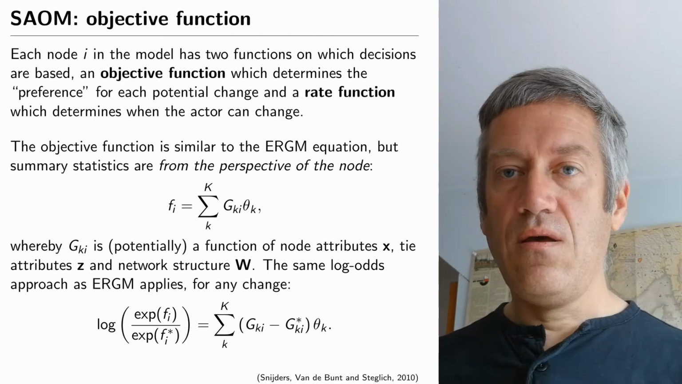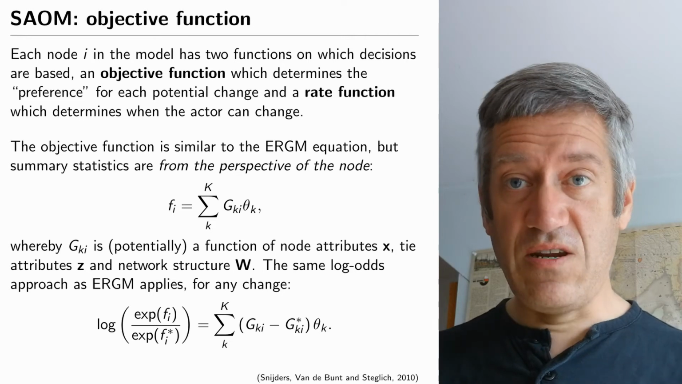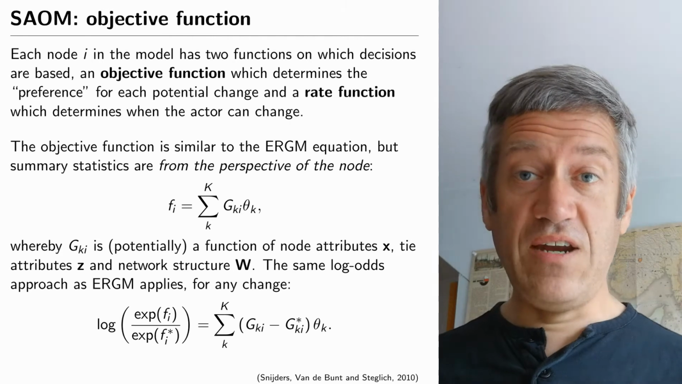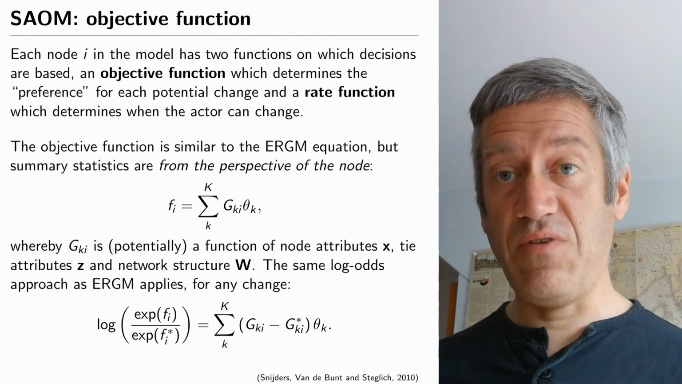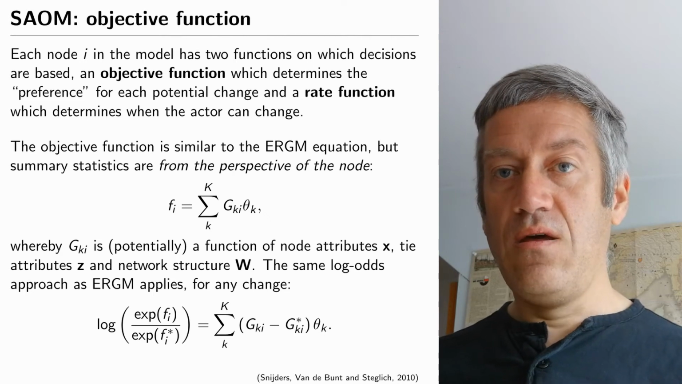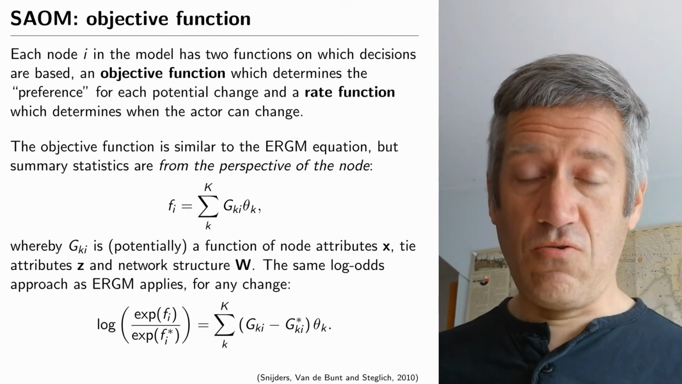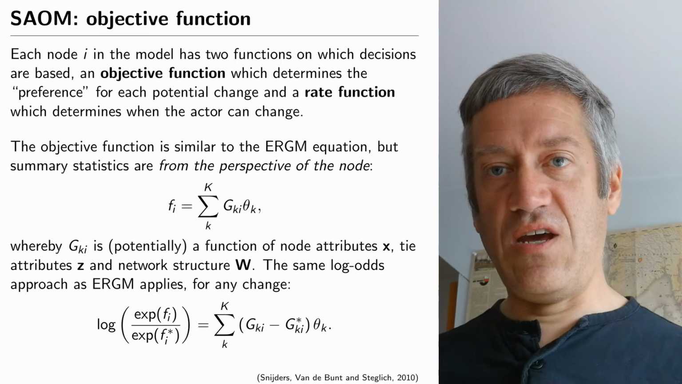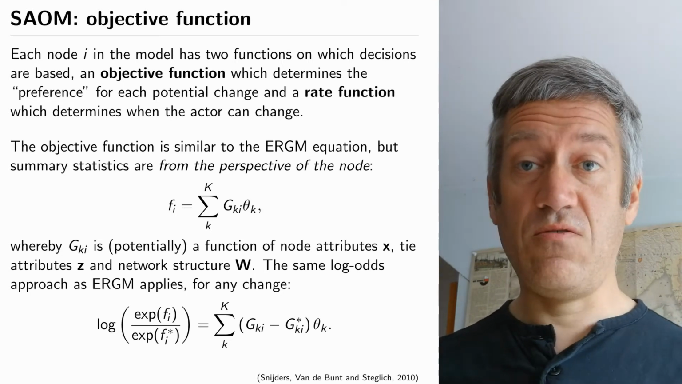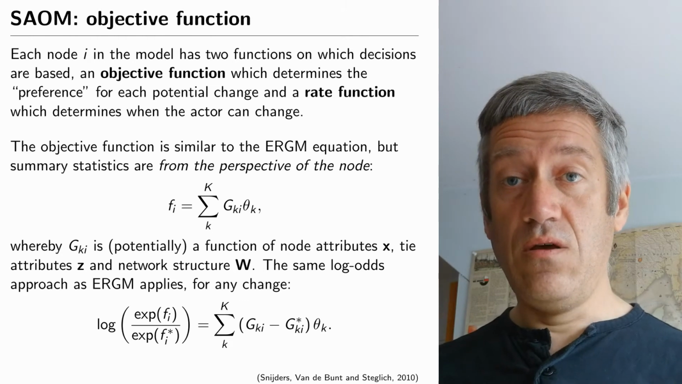And we have two regression equations rather than one. One that affects how likely it is for any agent to make a change, which we call the rate function, and a separate one which explains, if there is going to be a change made by this actor, what kind of change is the most likely. So one drives whether or not agents make changes, the other drives what changes they make.